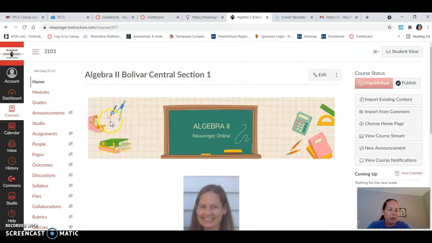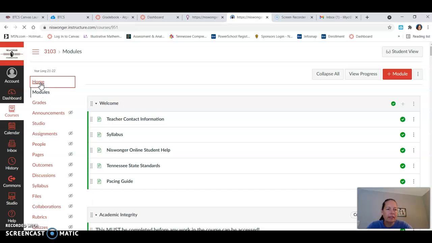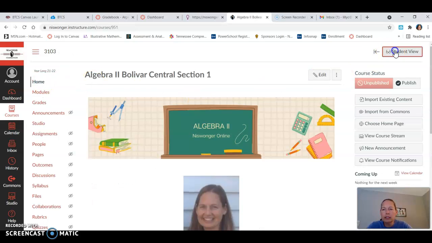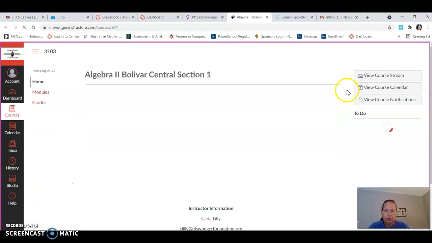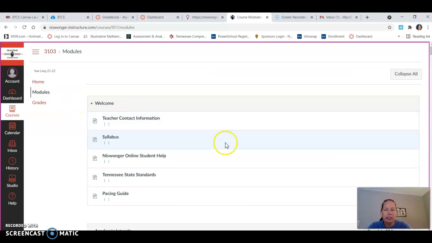All right, so anytime you enter your course, you want to click on modules. You always want to go to modules. And yours is actually going to look just a little bit different than mine. So let me click on student view here. So you're not going to have all the buttons down through here. You're just going to have modules and grades. And that's all that you really need to keep track of. So if you click on modules, that's how you're going to get started.